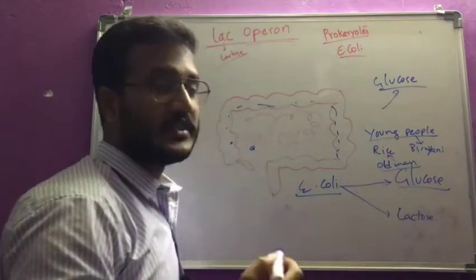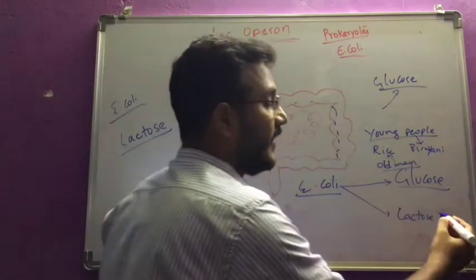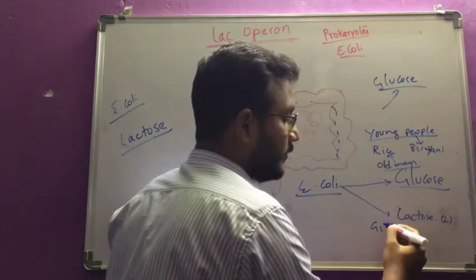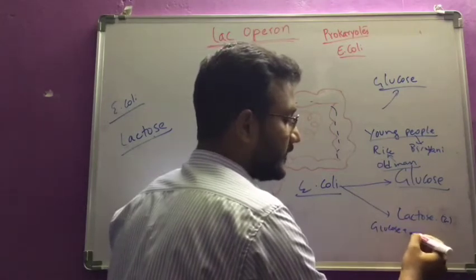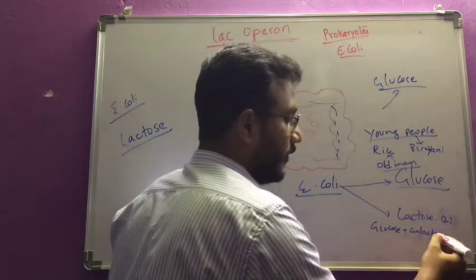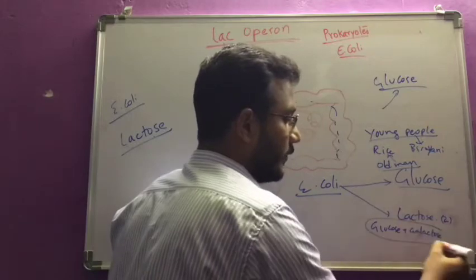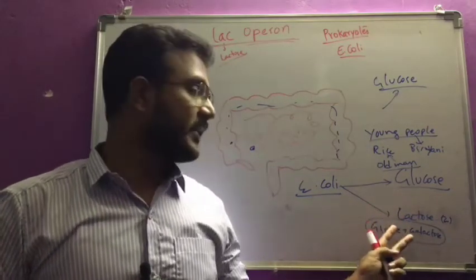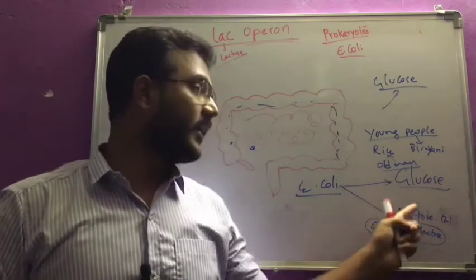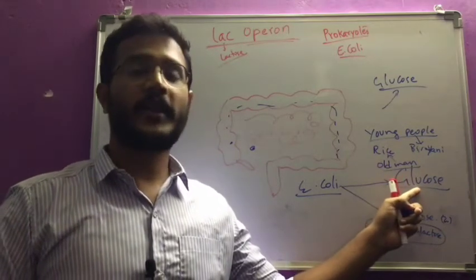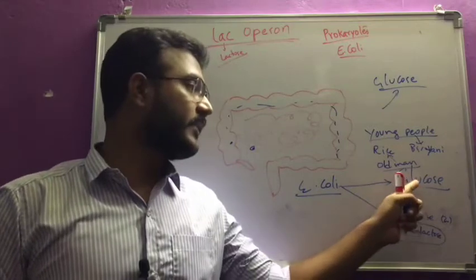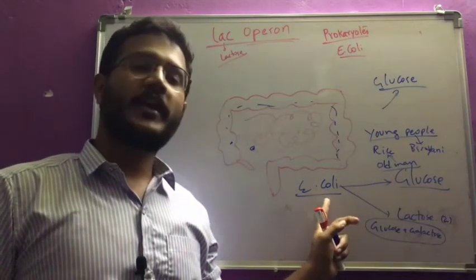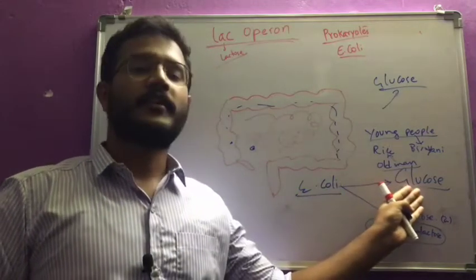Why? Because lactose is a disaccharide. It contains two different molecules, glucose plus galactose. These two bind together and form lactose. So it is difficult to take up lactose because it has to be broken down first. But here the glucose is already broken down, a very simple molecule, so it is easily digested or absorbed.